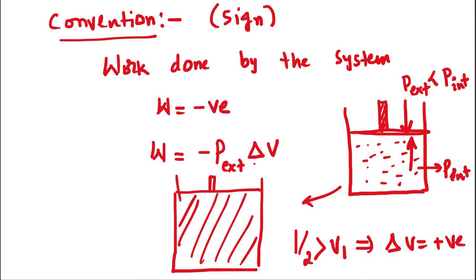P external is always a positive number. Here we got delta V as a positive number. Therefore, work done in expansion or work done by the system is always negative. That is W equal to negative P external times delta V. Now, work is always a positive quantity. That's why we have to maintain this sign convention. So for expansion work it is negative, because P external times delta V should become a positive quantity.